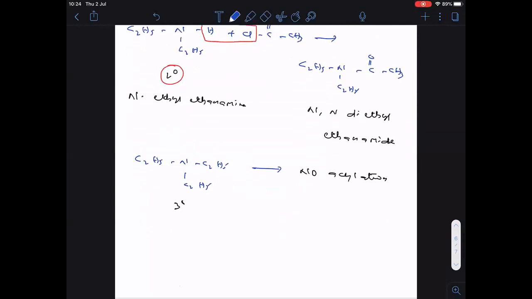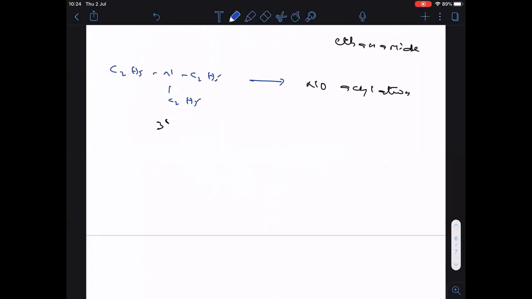Finished? Okay. Remember, acylation can be done with anhydride also. See clearly, we can do acylation with the help of an anhydride also. How to do that, we are going to see now. For example, C6H5NH2, this is also a primary amine.